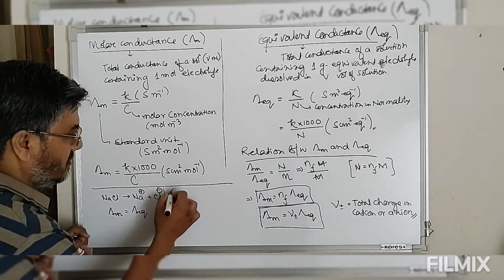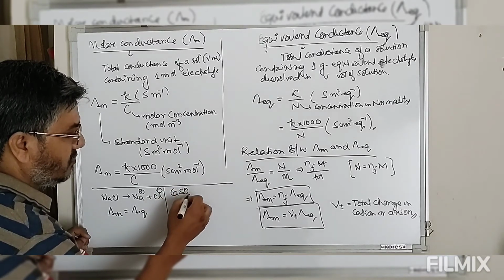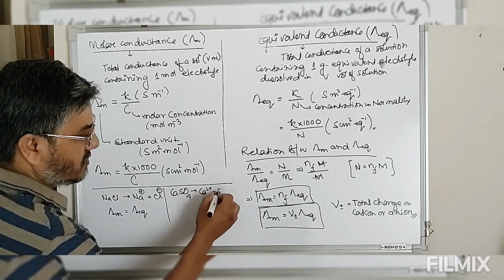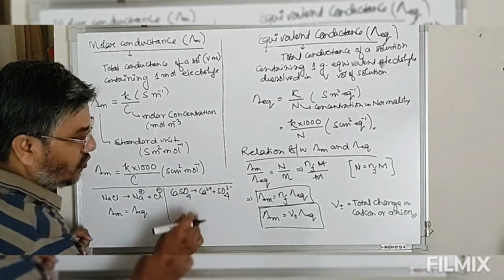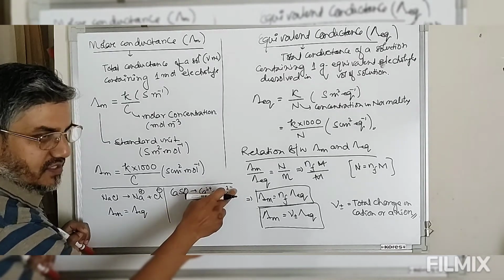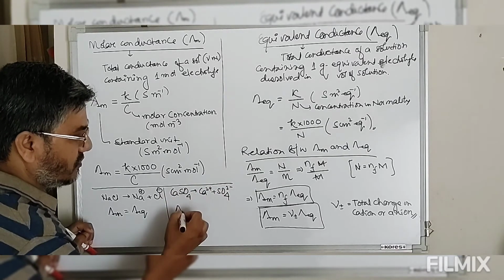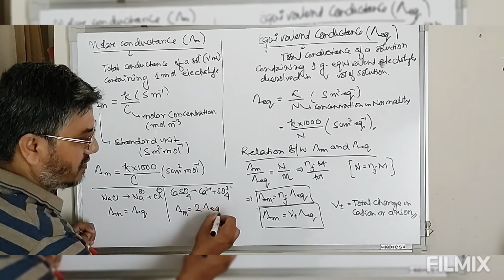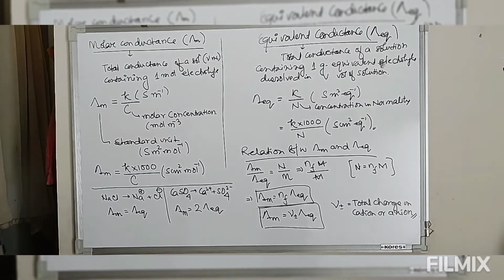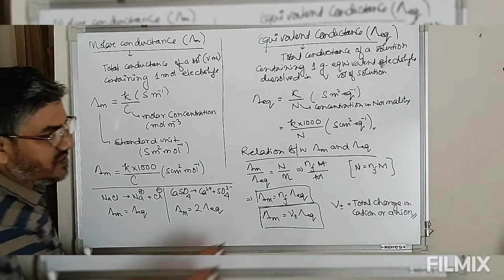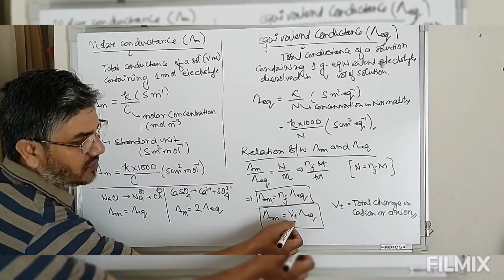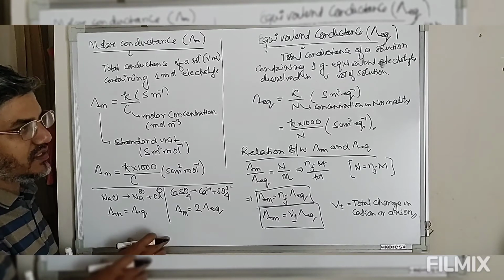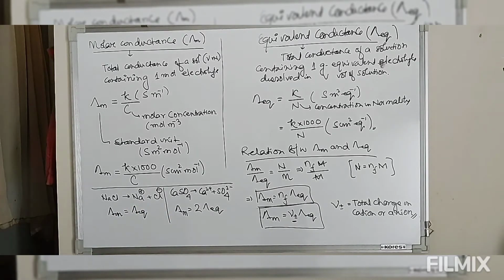Take calcium sulfate, which when dissolved gives you calcium ion plus sulfate ion. So total positive charge is 2, total negative charge is 2. Therefore for such a solution, lambda m is equal to 2 times lambda eq. So this is the meaning of total positive charge or negative charge. So this is molar conductance and this is equivalent conductance.